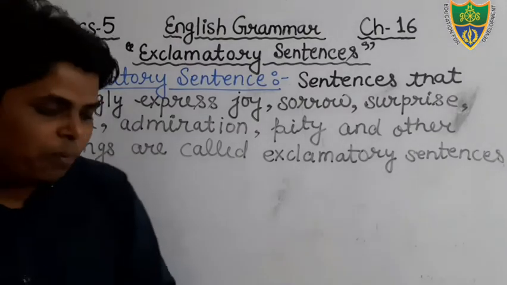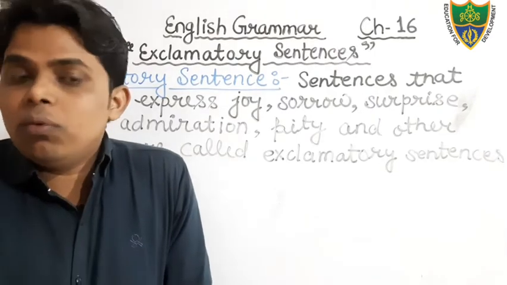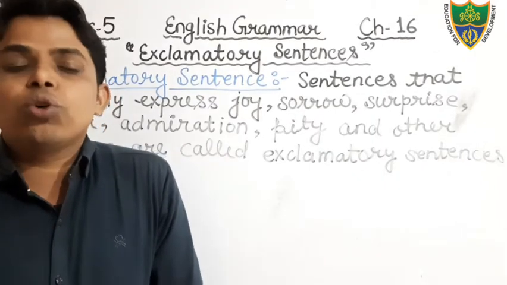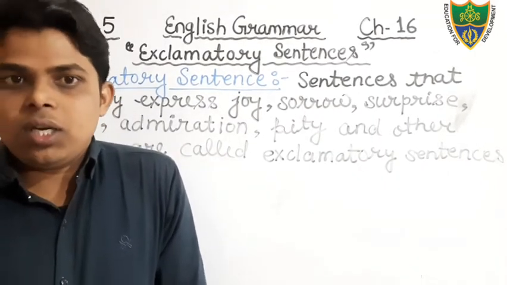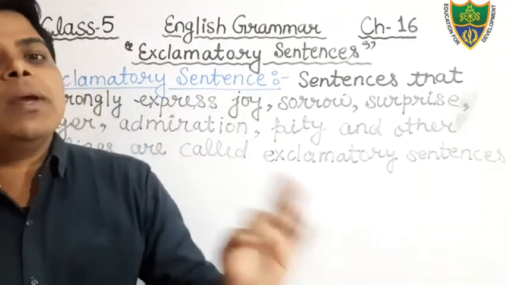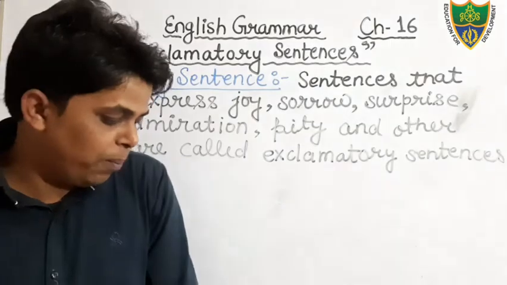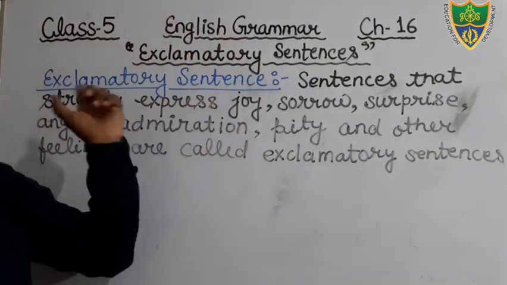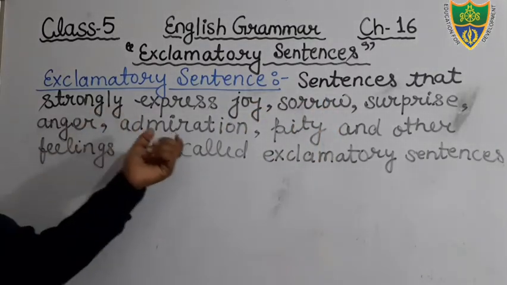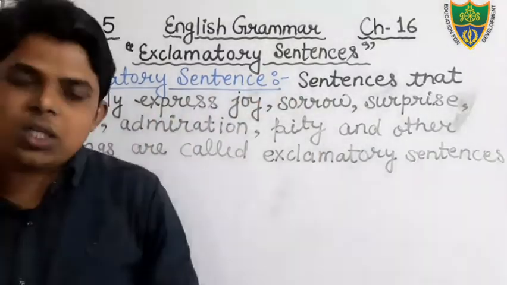Okay, students, and there are so many words that we use to show our feelings. For example, alas, we use for what? For showing the feeling of sadness. Hooray, it shows the feeling of joy. Ouch, it shows the feeling of pain. So there are so many words that we use to show particular feelings. So keep in your mind that exclamatory sentences are those which express sudden feeling of joy, sorrow, surprise, anger, admiration, pity, and other feelings. That is known as exclamatory sentences.